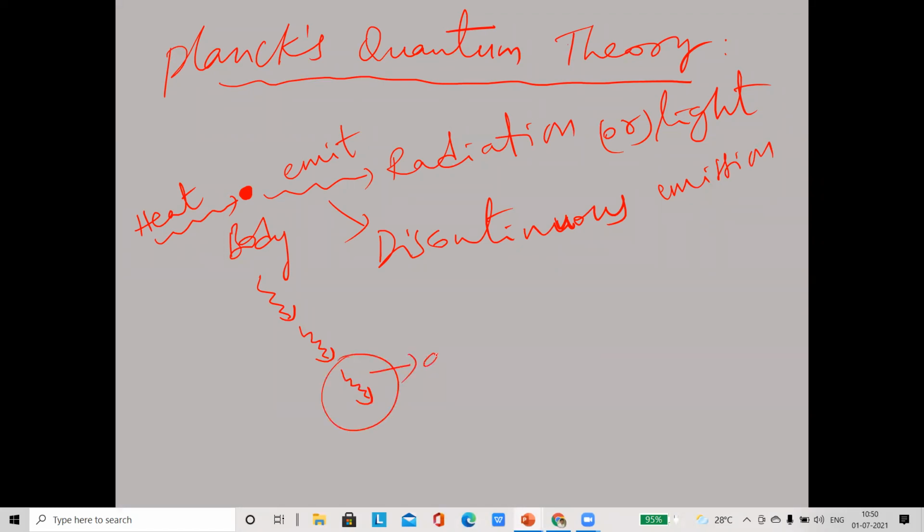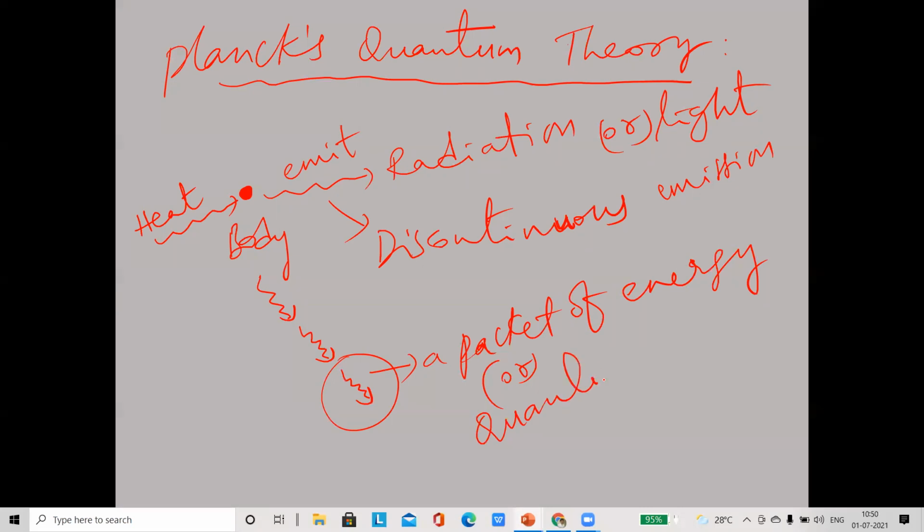This packet of energy is called quantum. A quantum, or packet of energy, is emitted from this body. So on heating, the body emits light in a discontinuous manner. This is called discontinuous emission. In this discontinuous emission, the energy is emitted in the form of small packets of energy.